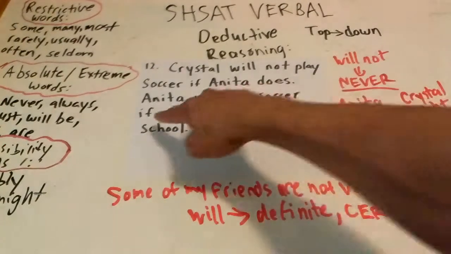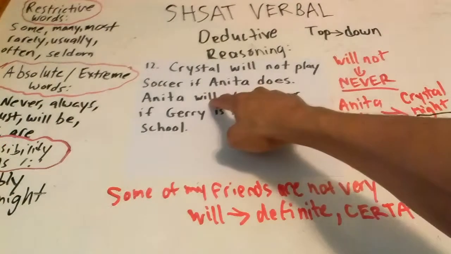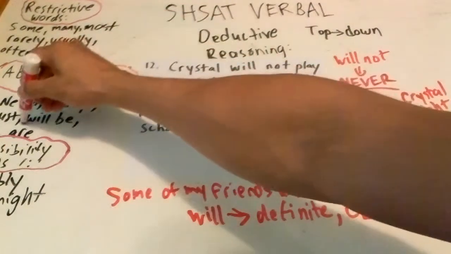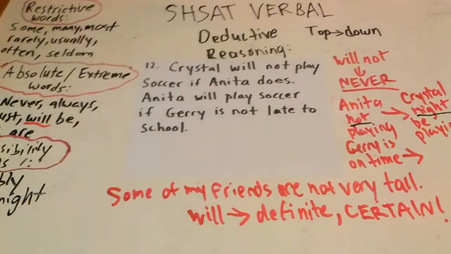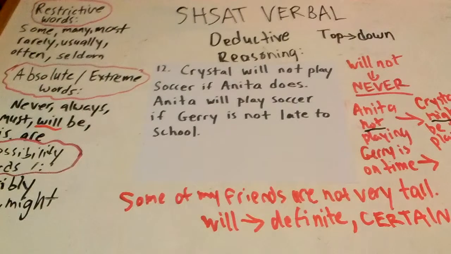Alright? Look at the word if. If makes a condition. It says that if Jerry is not late to school, then Anita will play soccer. She will. Not she might. Because we said that will is one of our absolute words, right? See it there? It's a good thing we wrote that list. If we ever encounter a new one, I'll add it on. But you can be sure that's really just about it. Maybe 2 or 3 more for the whole thing. So, if Jerry is on time,